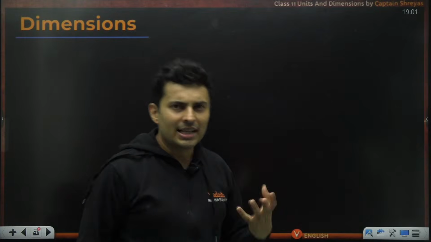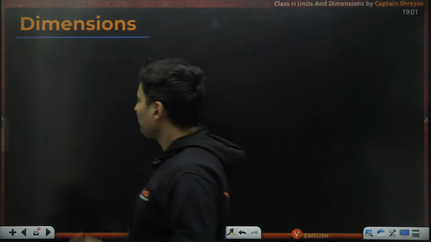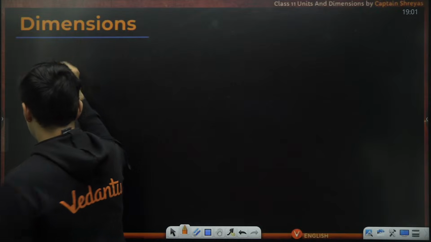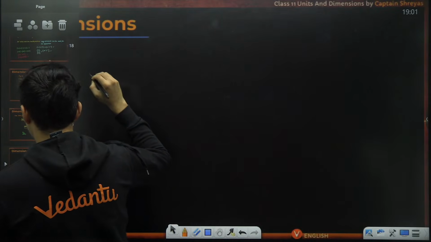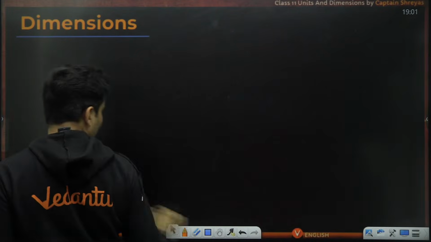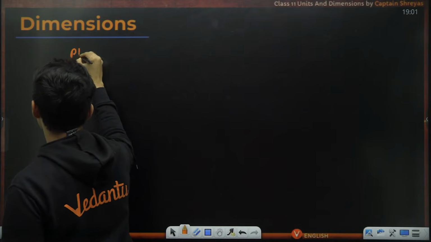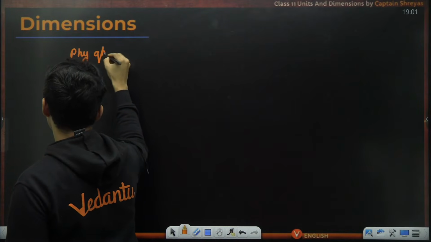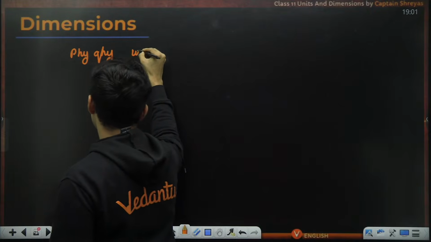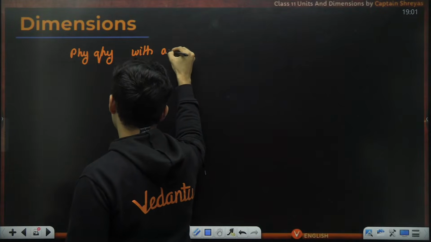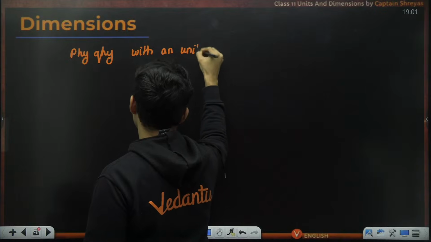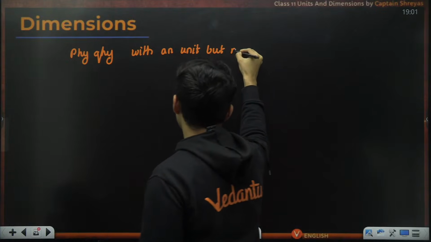Now let's go to the next concept in dimension. Is it possible that you have a physical quantity with a unit but no dimension?